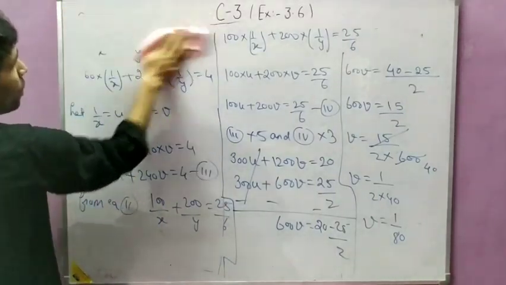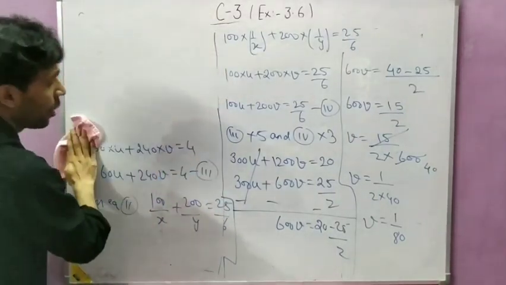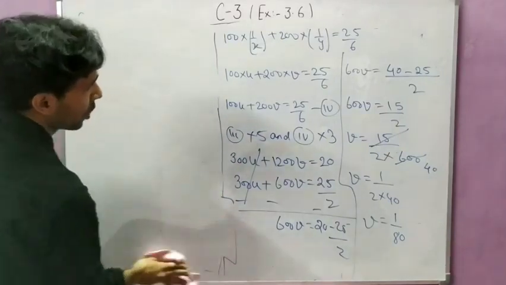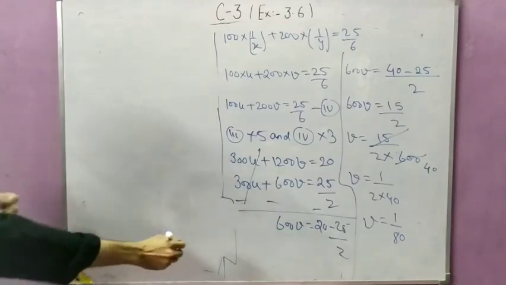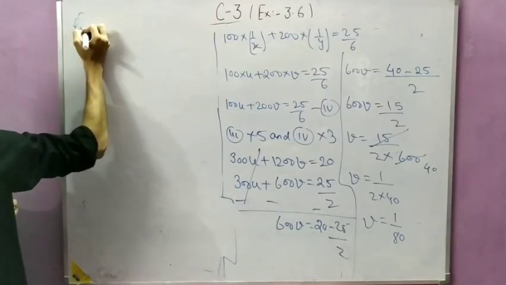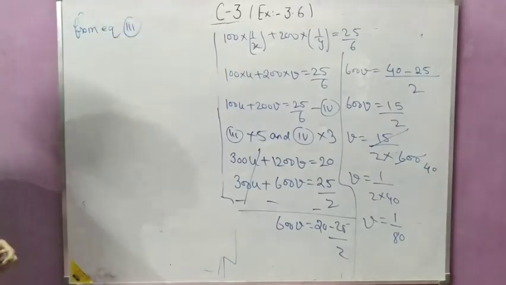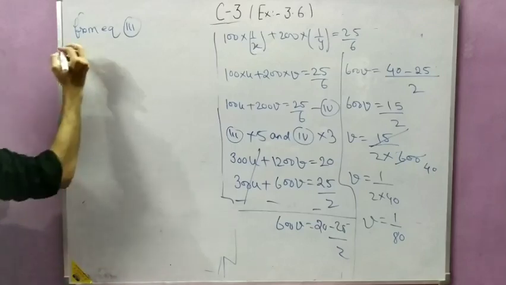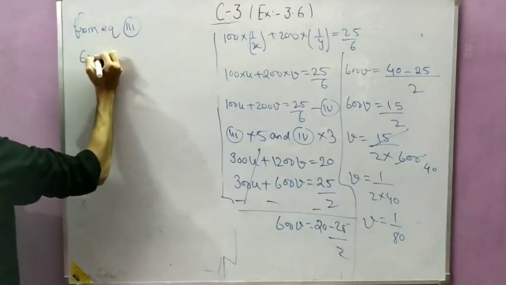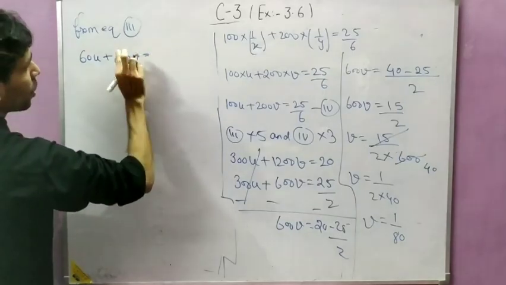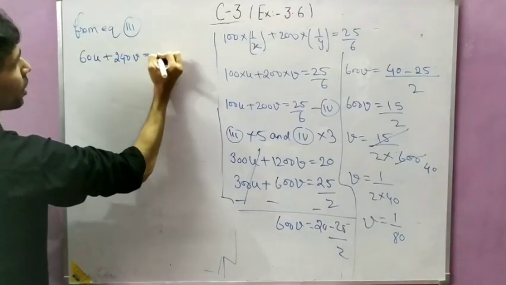Now from any equation you can get the value of u. So from equation number 3, this is a long question, so don't panic. Equation number 3 was 60u plus 240v equal to 4.